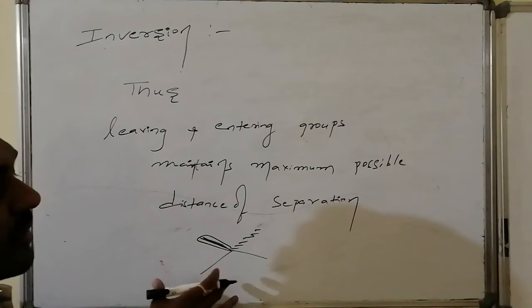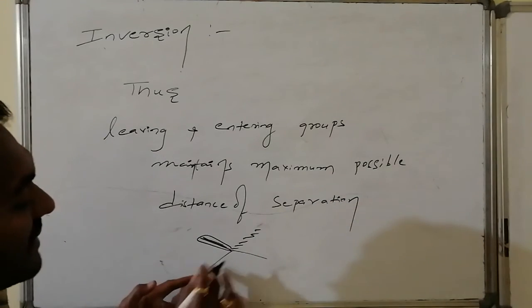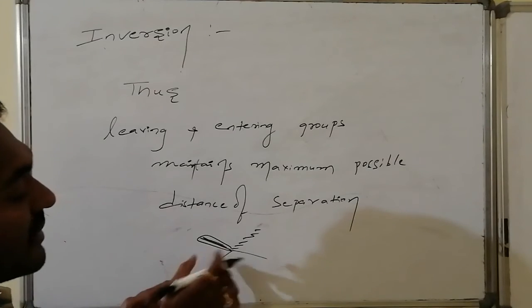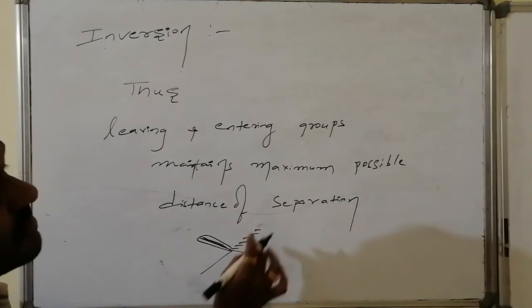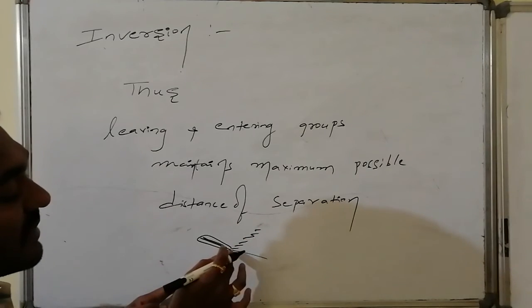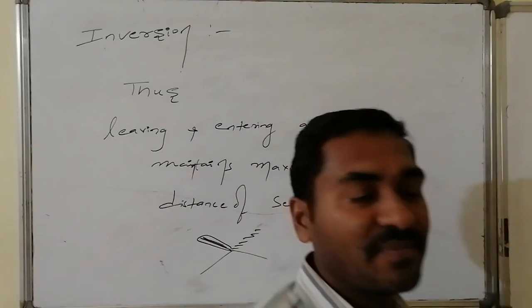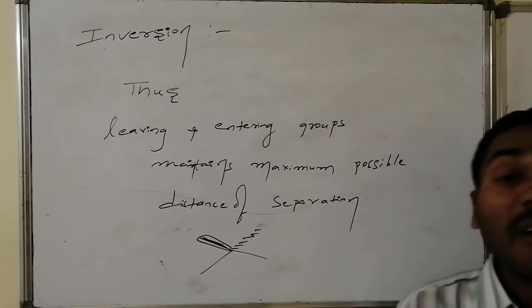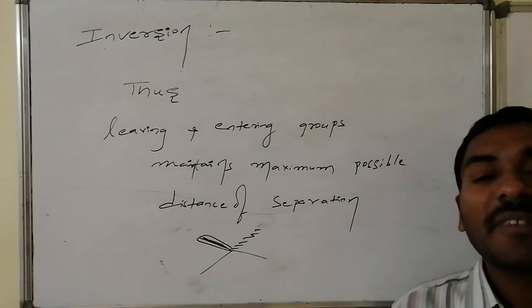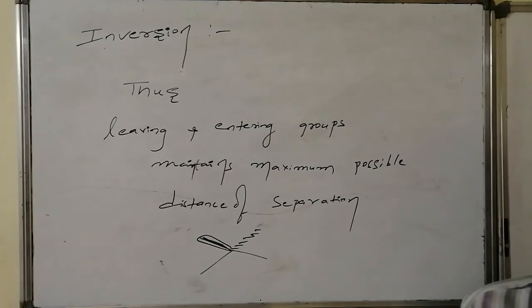Thus, if these two are acting as leaving and entering groups, the leaving group is from this direction and this particular valency will go here; the entering group will connect over here. Suppose this is the leaving group, then this group will go over here, and the entering group once again takes up the position like this. Thus, one odd exchange will occur. What occurs over here? An odd exchange. Here inversion, reverse, is happening, hence it is said to be inversion of configuration.